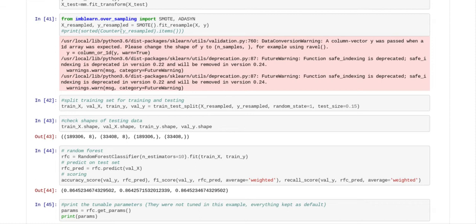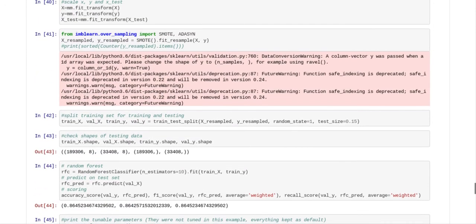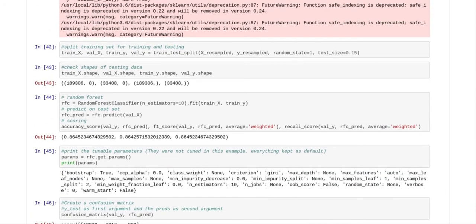And X resampled, Y resampled equals SMOTE fit resample X and Y. And so after we set up our SMOTE, we use train test split to split our training data frame up into train X, val X, train Y, and val Y. And we use X resampled, Y resampled, random state equals 1, test size equals 15%.